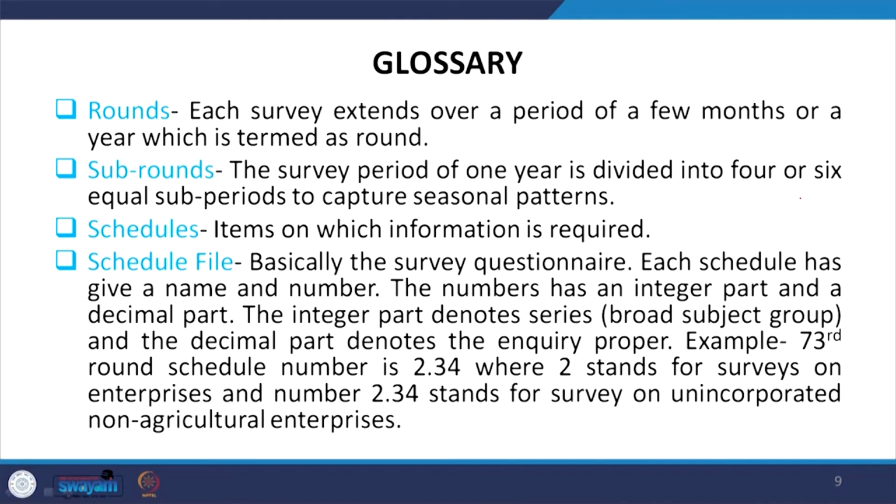By rounds, as per the NSS, we mean that each survey extends over a period of a few months or a year, which is termed a round. If the survey continues for a few months or a year to complete, it is simply called a round. Whereas sub rounds are when the survey period of 1 year is divided into different parts, maybe 4 or 6 equal sub periods, to capture seasonal patterns.